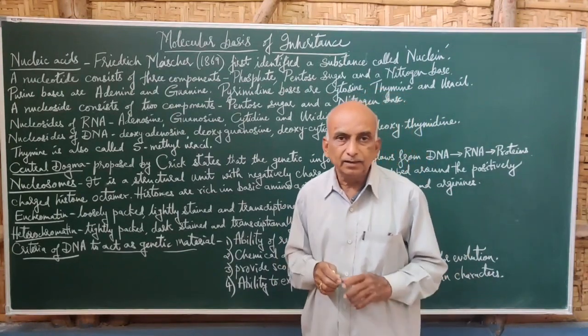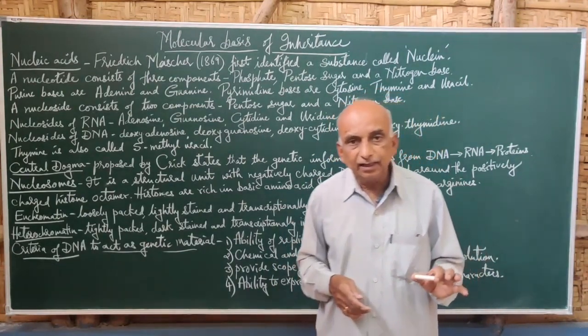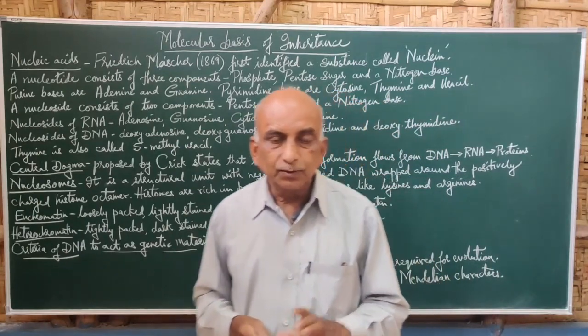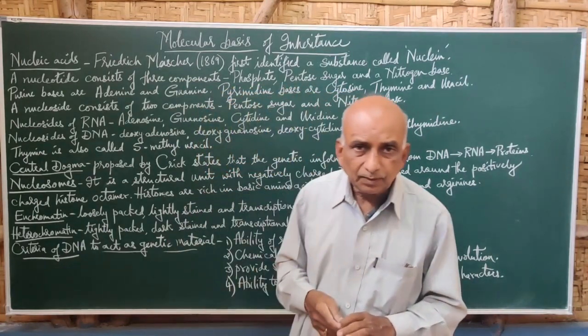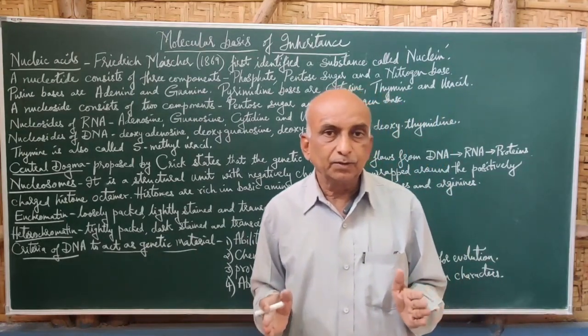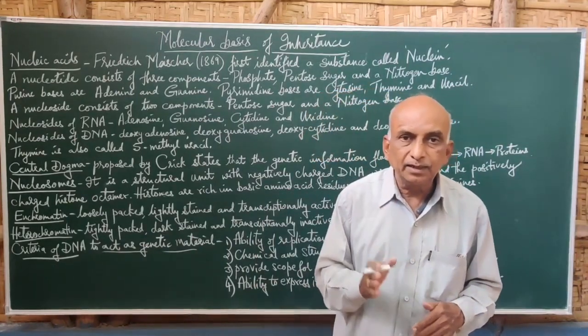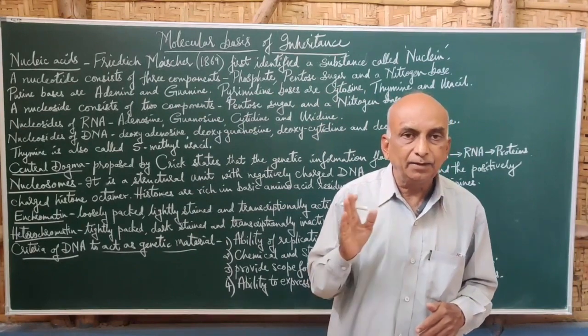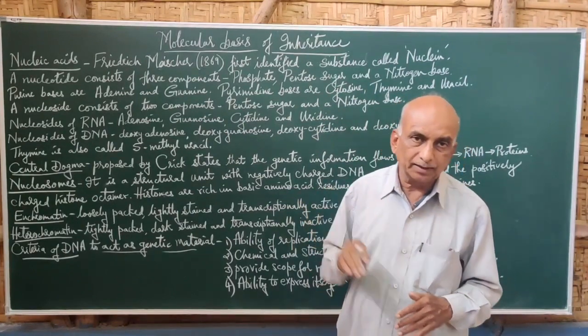Now this chromatin contains DNA and proteins in equal quantity. That means each chromatin contains 50% DNA and 50% proteins.